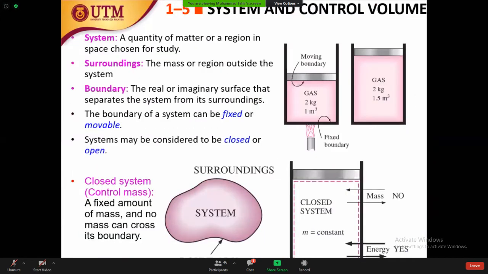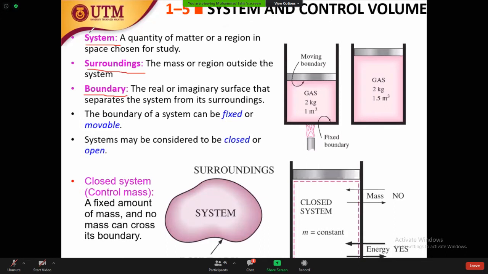So system and surrounding and boundary. Which one is more important? System, surrounding, or boundary? System.